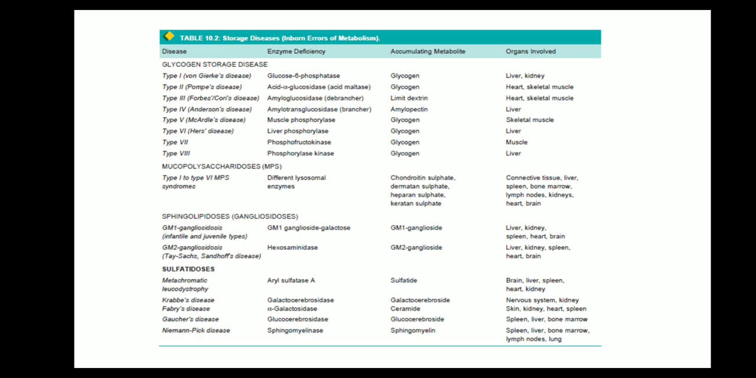Last slide, this gives inborn errors of metabolism where liver acts as a major site. This chart is given in your Harsh Mohan as well as in Robbins, and you should know these storage disorders like glycogen storage disorders, mucopolysaccharidosis, sphingolipidosis, and sulfatidosis. Glycogen storage diseases are type 1 to type 8, and you should know the enzyme deficiency, accumulating metabolite, and organ which is involved. In most of these diseases, liver is most commonly involved, followed by heart and skeletal muscles.